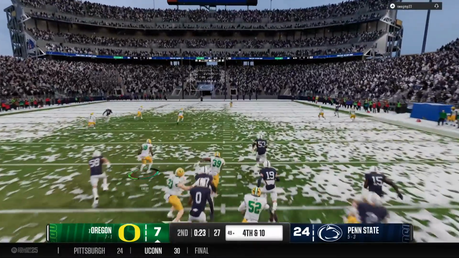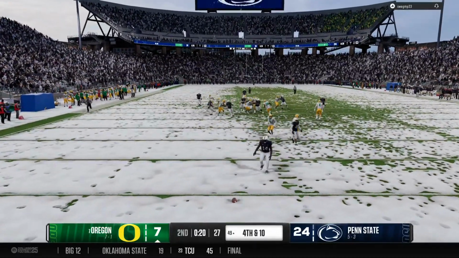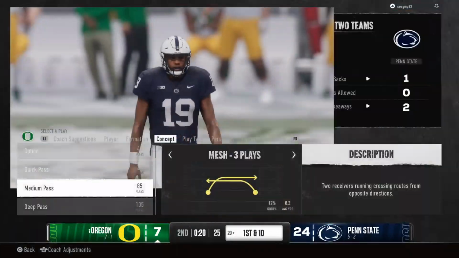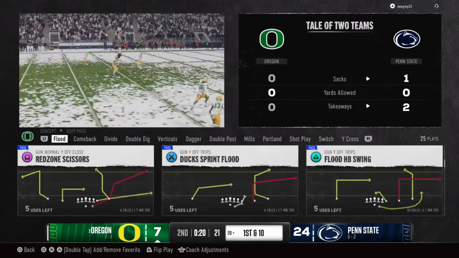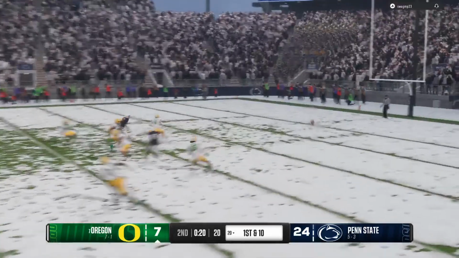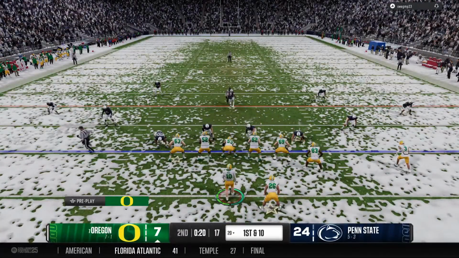4th down, and the punt team sends it the other way. And the punt will hit at the 7, and they can't corral it. It goes into the end zone. It'll come out to the 20. The Ducks ready to go back to work on offense.